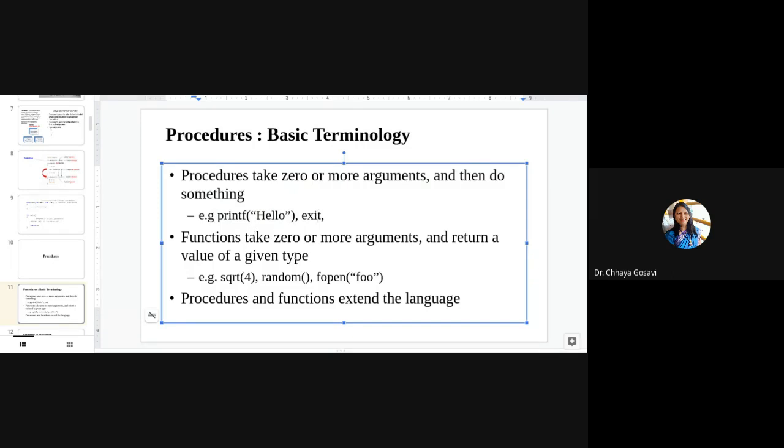Functions take 0 or more arguments and return some value. For example, the square root function will return the square root of 4. The random function will return a random value. fopen will return a file pointer.